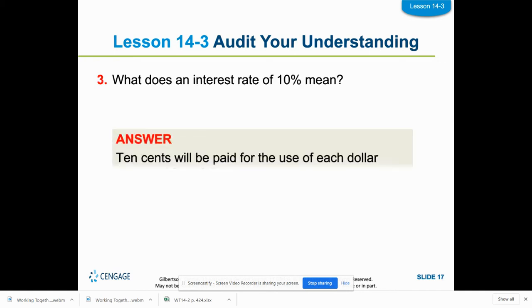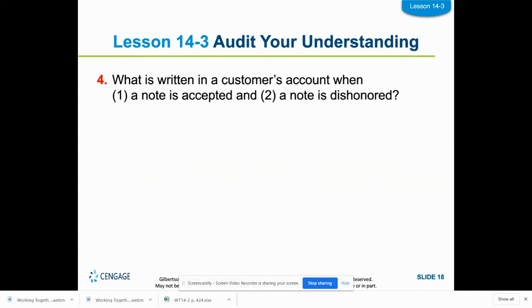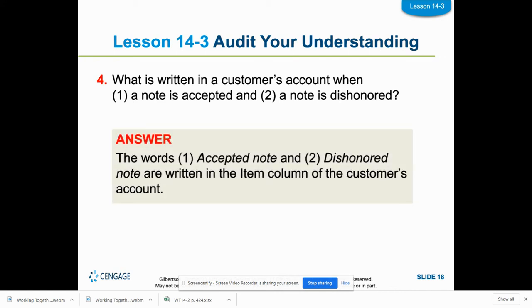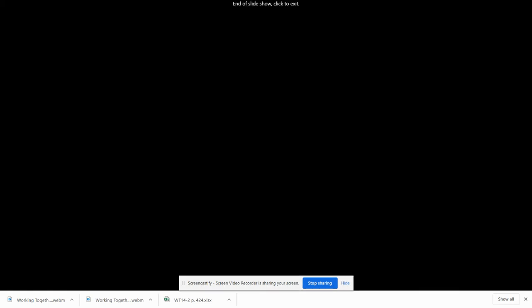What does an interest rate of 10% mean? That means 10 cents will be paid for the use of each dollar borrowed on a full year. So $10 would be paid back on $100. What is written in a customer's account when a note is accepted and a note is dishonored? The words accepted note and dishonored note are written in the item column of the customer's account.